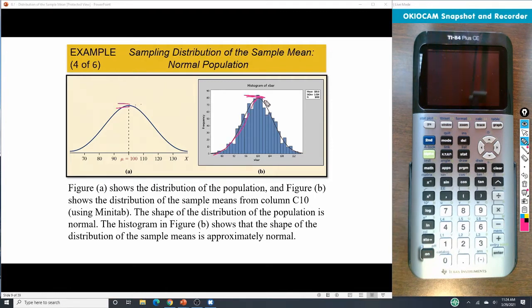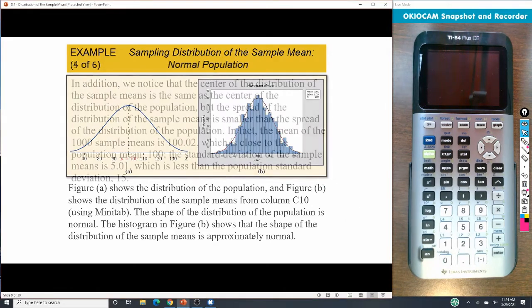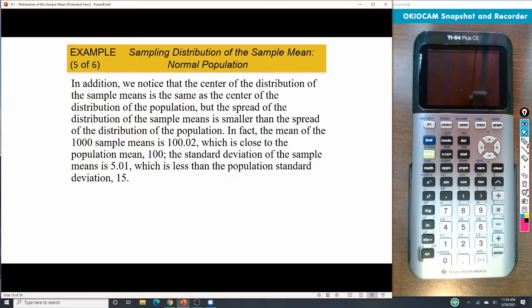This one's a little bit steeper, so not as wide as the one on the other side. So we see that the mean doesn't really change. Both of them still have a mean of about 100, but the standard deviation is what really changes the most. It's 5 compared to the population standard deviation of 15.